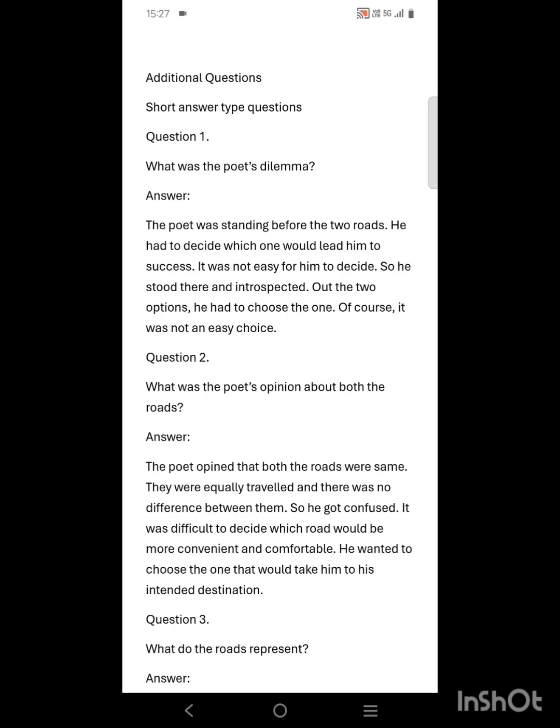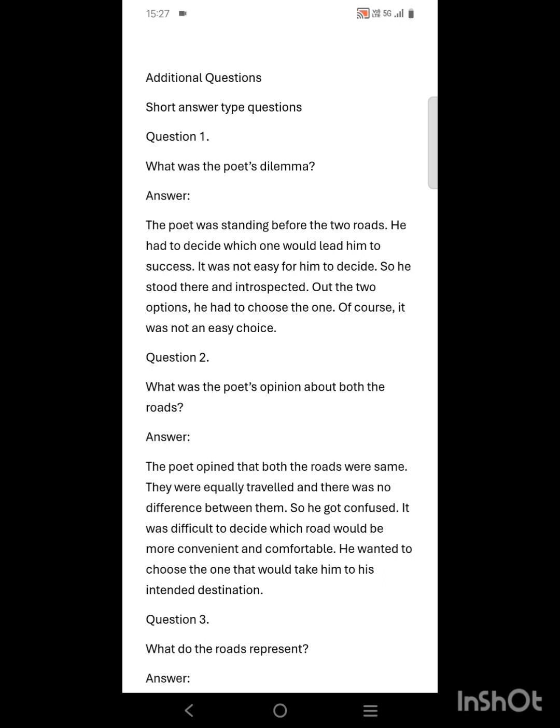What was the poet's dilemma? The poet was standing before the two roads. He had to decide which one would lead him to success. It was not easy for him to decide, so he stood and introspected. Out of the two options, he had to choose the one. Of course, it was not an easy choice.